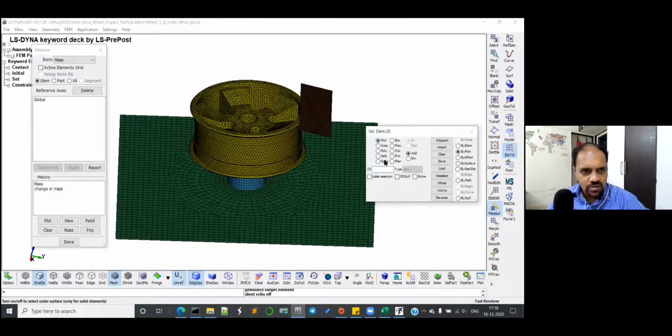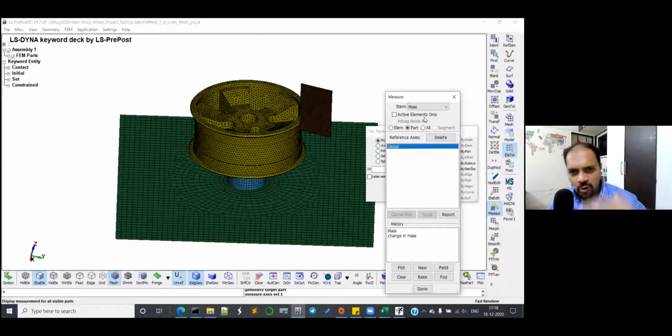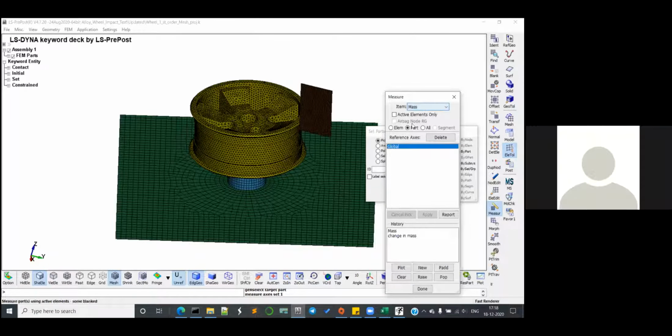I'm not talking about that. It's about measure, where you actually change from N2 minus N1. So don't worry about selection. That's a selection box. So here can you see element and part? Correct. Click on global now. Wait. You have to come from top to bottom. Listen to me carefully. You have to click on the mass. You don't want a change in mass. Yes. Come from top to bottom. So you have changed to mass, then part, then global, and then mass. And then you are going to select.